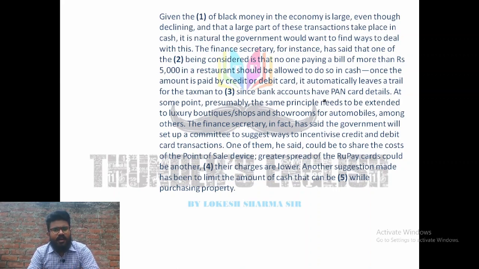So all these kinds of problems arise when you face any situation like black money. The income tax department is very aware of black money. So you must find ways to deal with the situation, and that department must find ways to deal with the situation. But here we have to solve this cloze test. So what we got to know, first of all, is that this is all about black money, and the situation is getting negative further, because they are talking about people not paying tax properly. So in that situation, what government has to do, there is a lot of stress.